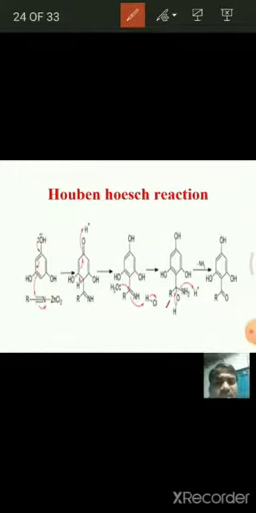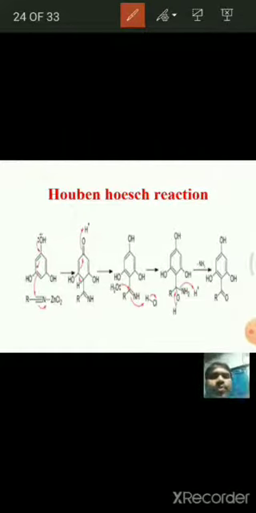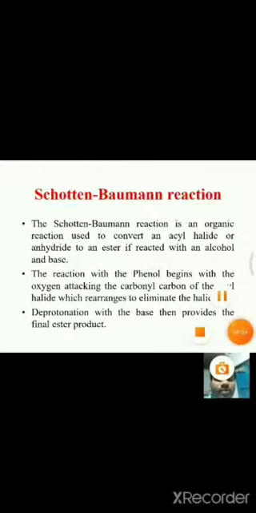See here, this oxygen, the single bond becomes a double bond, and this NH2 and this H are removed as NH3, and we get this aryl ketone. This is about the Houben-Hoesch reaction. In this reaction, the trihydroxyphenol reacts with methyl cyanide, and in the presence of ZnCl2 and HCl, it forms aryl ketones.